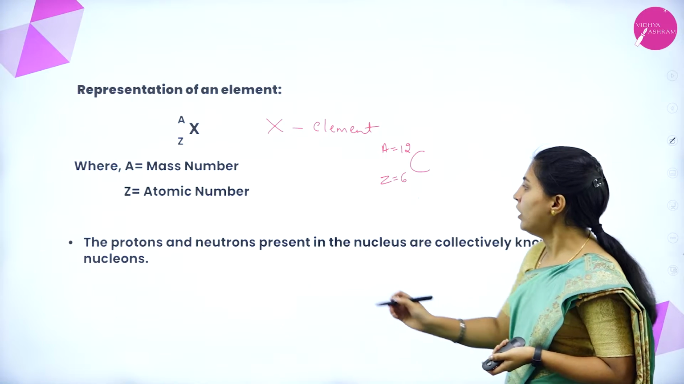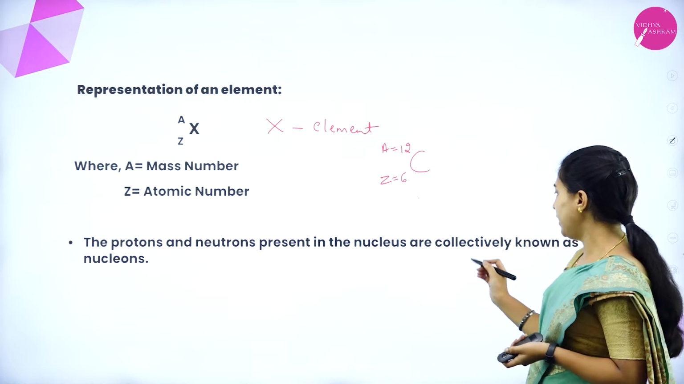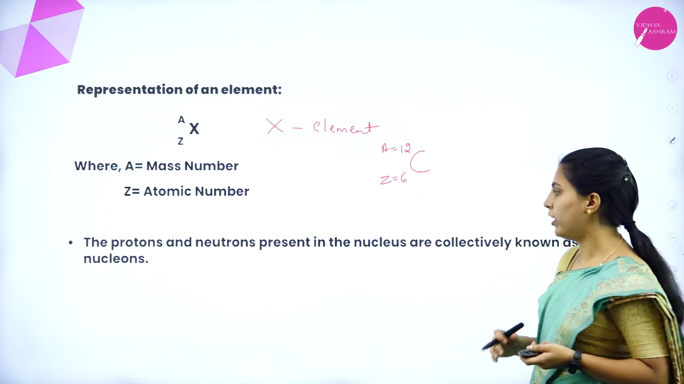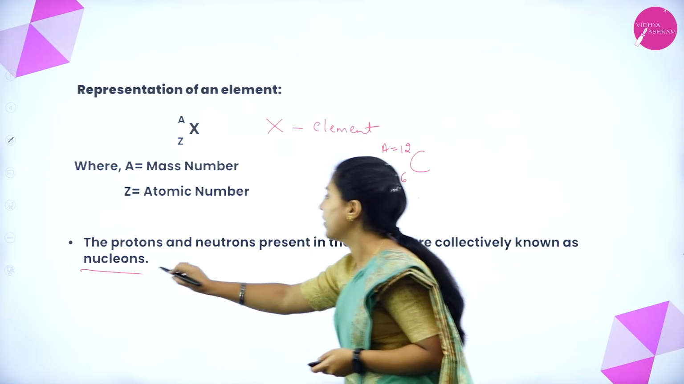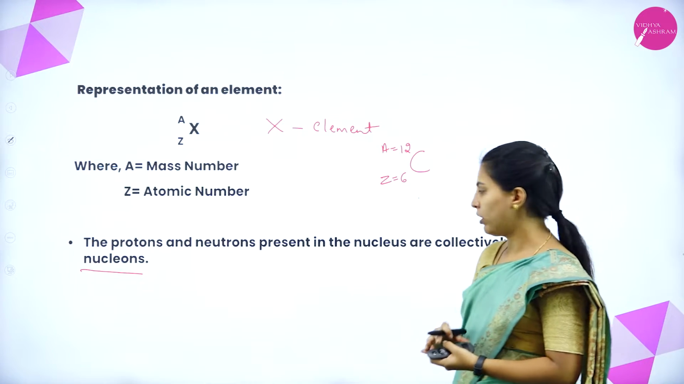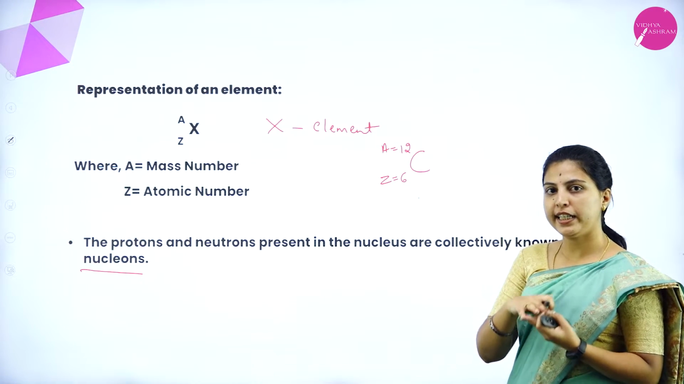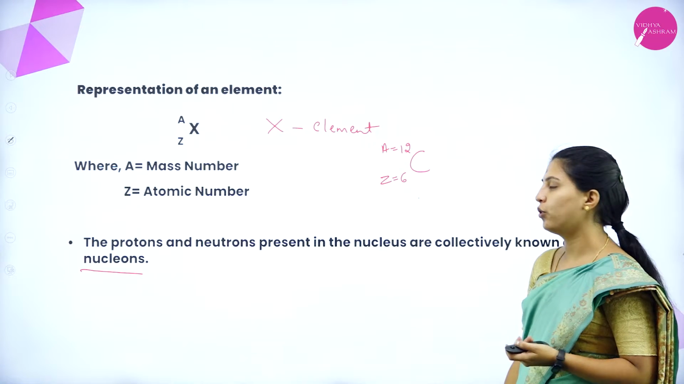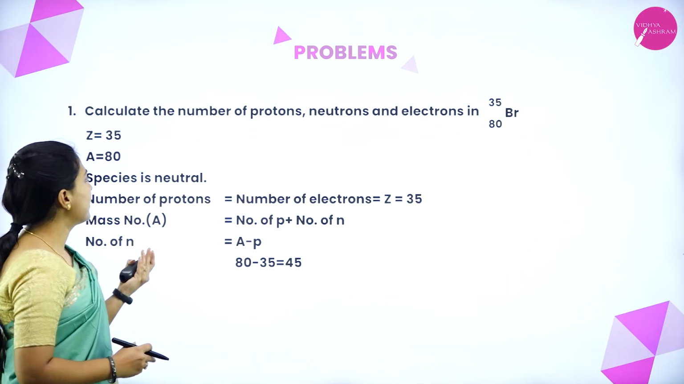Okay. So, the protons and neutrons present in the nucleus are collectively called nucleons. What will we call the protons and neutrons present in the nucleus overall? By collecting both, we will call them nucleons. Now, let us see the problems.